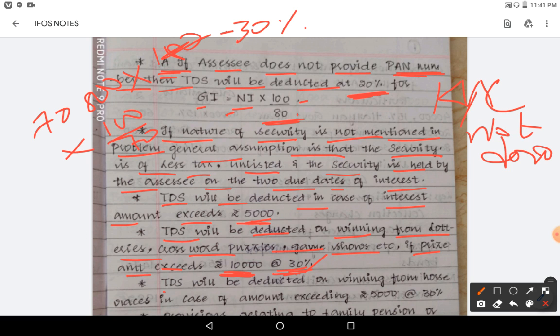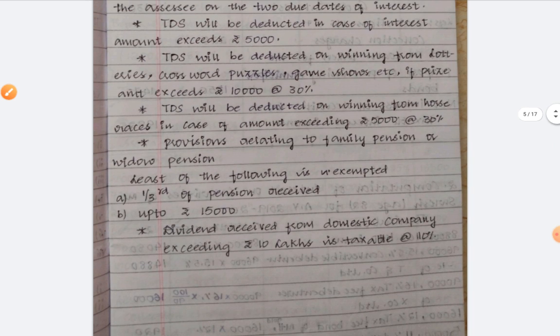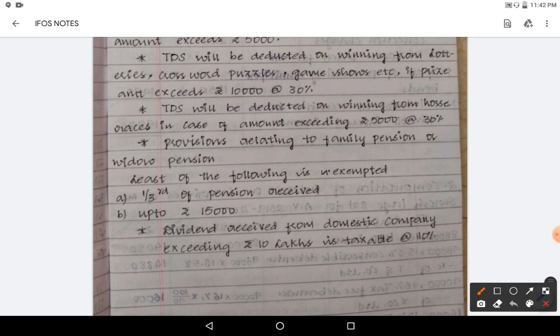Okay, TDS will be deducted on winning from horse races in case of amount exceeding 5,000. For others it is 10,000 limit, for horse races 5,000. Please remember this point also. TDS rate is 30% only. Same thing we will do, but if it is more than 5,000 we need to take here. Next point, TDS will be deducted, this is over now.